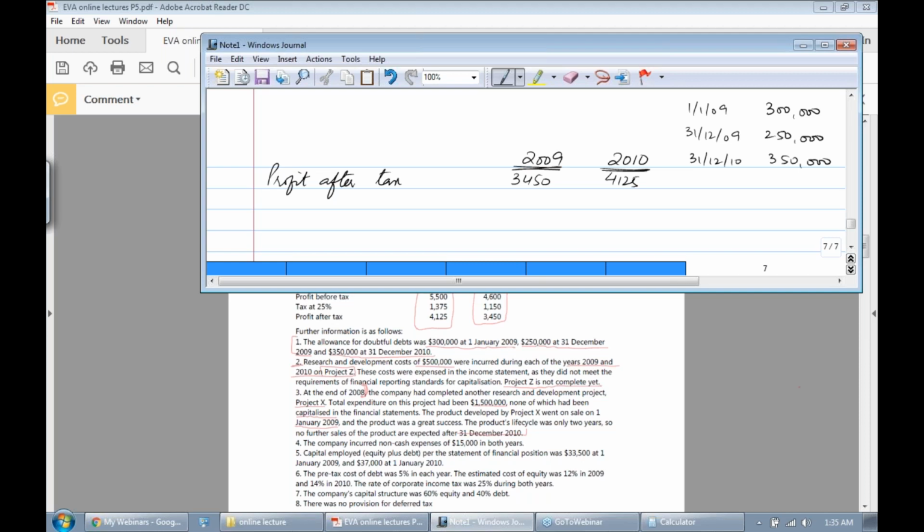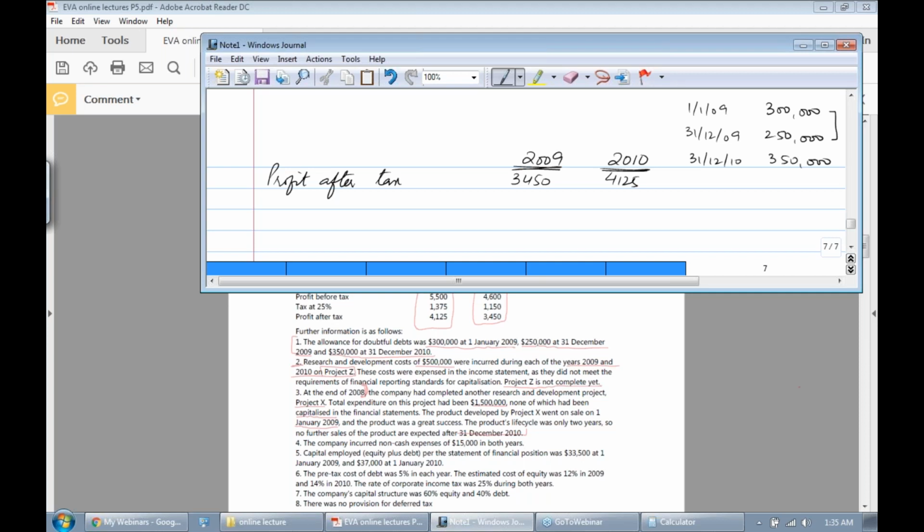Now, by the end of 2009, there was a decrease in provisions, right? Whenever there is a decrease in provision, we say that this is basically an income, and we add that figure in our profit and loss account, right? I'm repeating, whenever there is a decrease in provisions, we consider that as an income and we add that figure in our general profit and loss account, right?